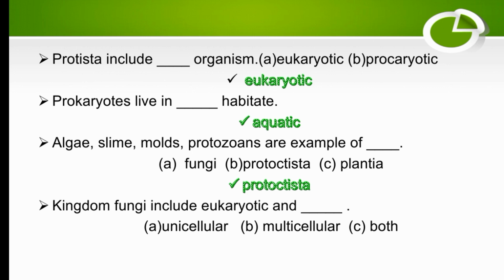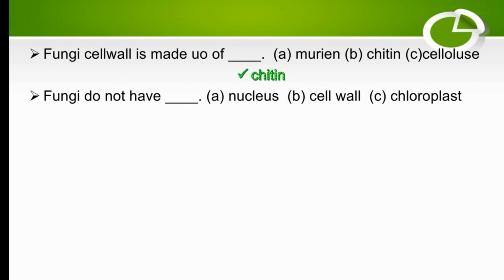Kingdom Fungi include eukaryotes and dash: unicellular, multicellular, or both? So Kingdom Fungi include eukaryotes and multicellular. The right option is multicellular. A fungal cell wall is made up of dash: murein, chitin, or cellulose? The fungal cell wall is made up of chitin, so the right option is chitin. Fungi do not have dash: nucleus, cell wall, or chloroplast? So the right option is chloroplast. Fungi do not have chloroplast.